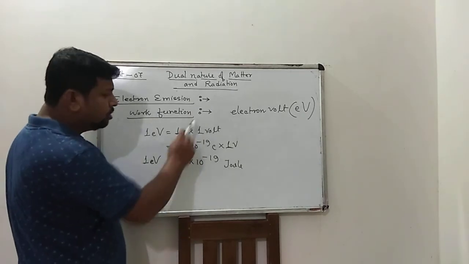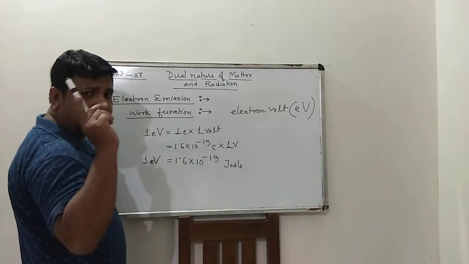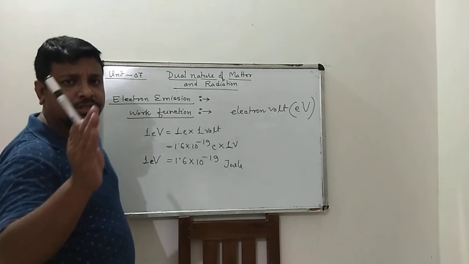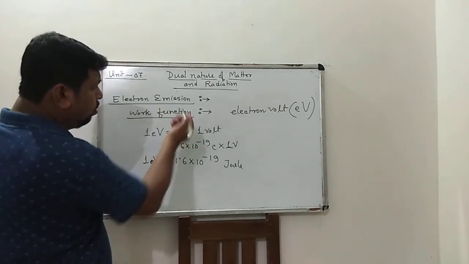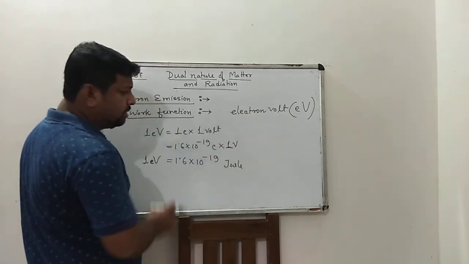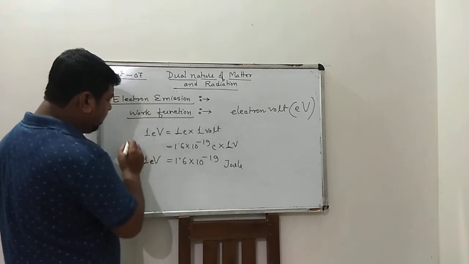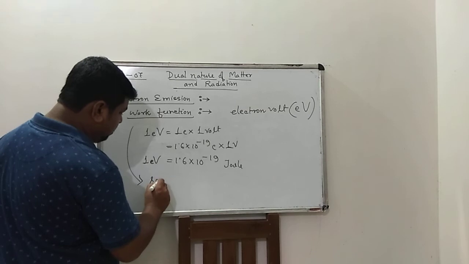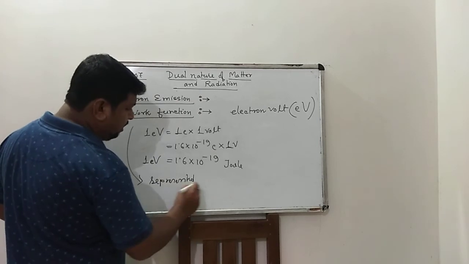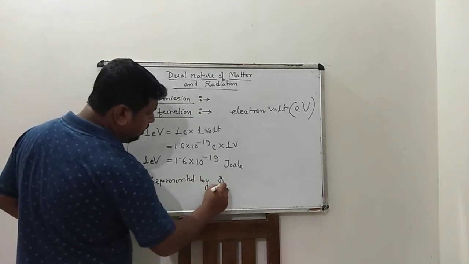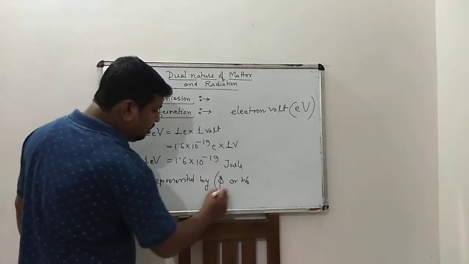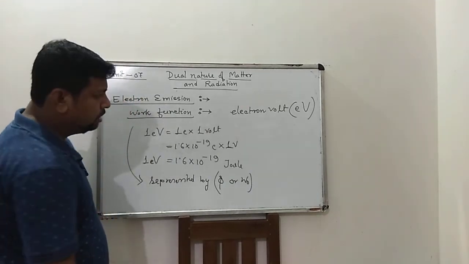So work function means the minimum amount of energy required to eject the electron from a metallic surface. The unit of work function is electron volt, but it is represented by phi or W naught.